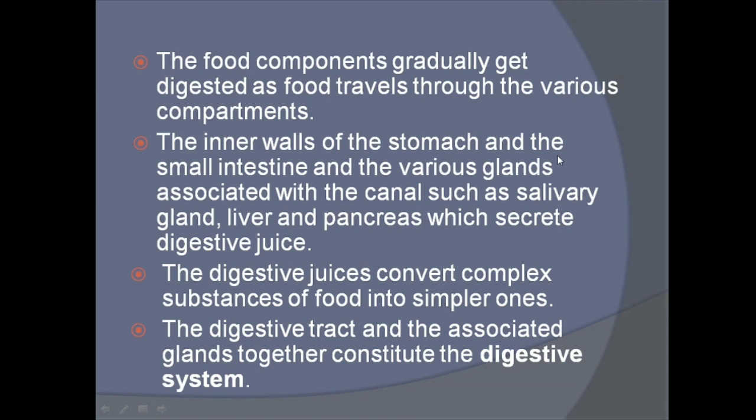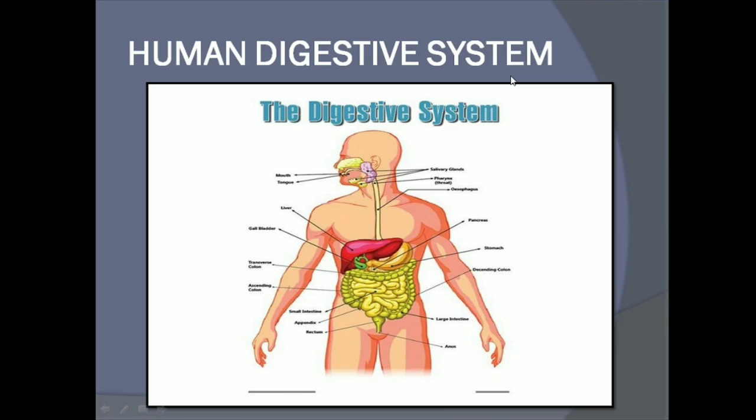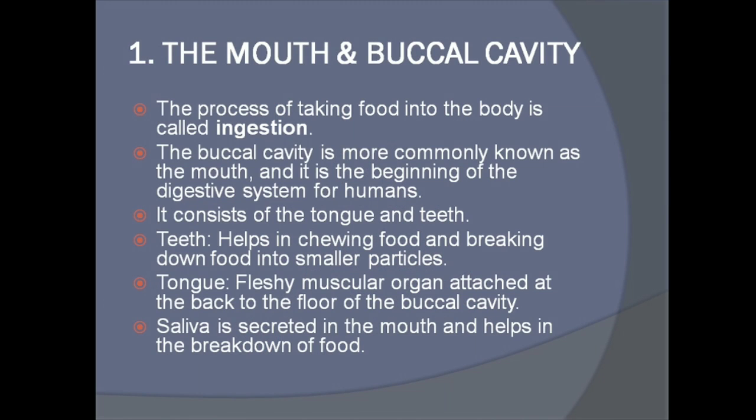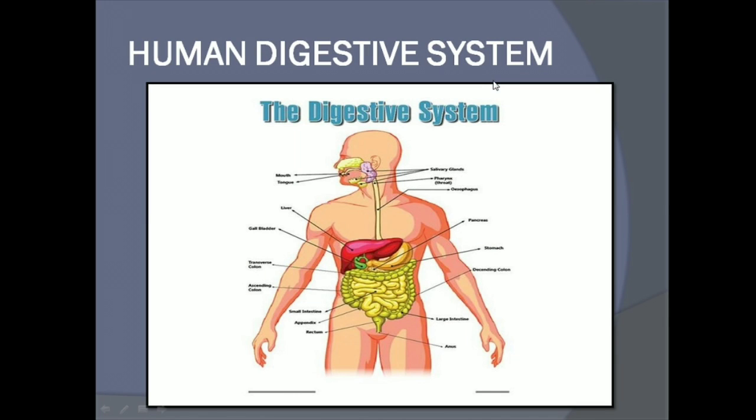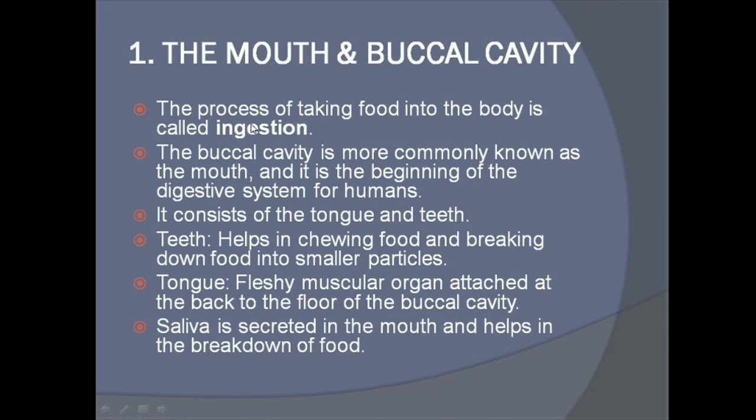Now let's move ahead. Human digestive system. Now let's see the different compartments or different parts of the human digestive system. First, the mouth and buccal cavity. Where is the mouth and buccal cavity? Here. This is the mouth and this is the whole buccal cavity. Now let's read. The process of taking food into the body is called ingestion. Whatever we eat, that process is known as ingestion.